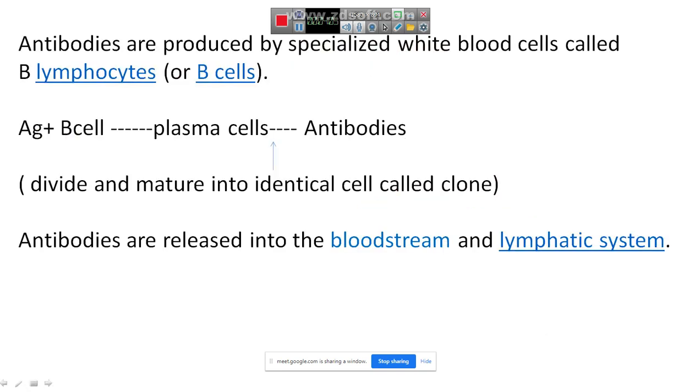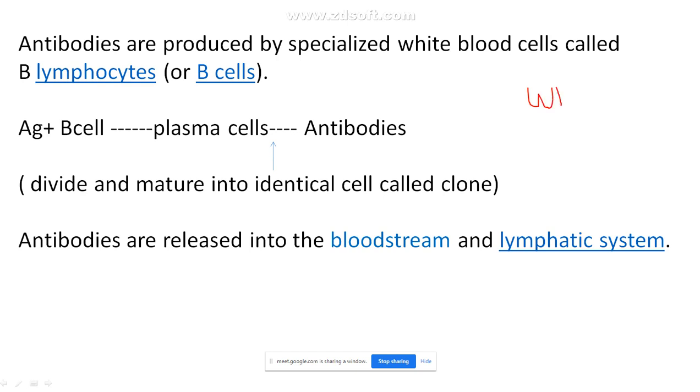Now, in today's class we will see about the complement and how these antibodies are produced. These antibodies are produced by specialized white blood cells called B lymphocytes or B cells. We know that our body has white blood cells.